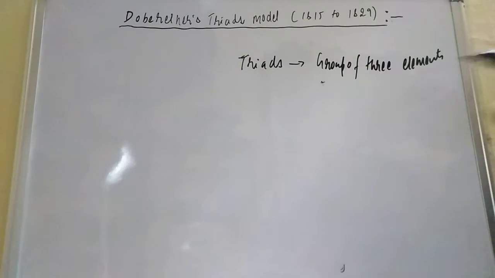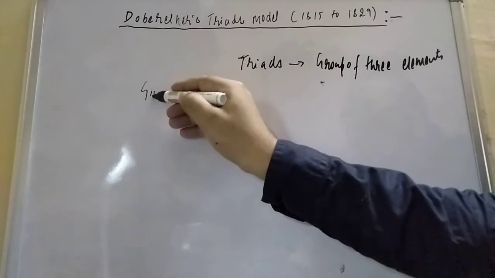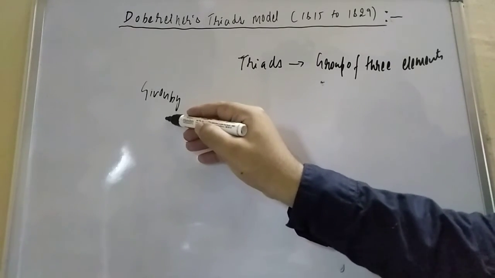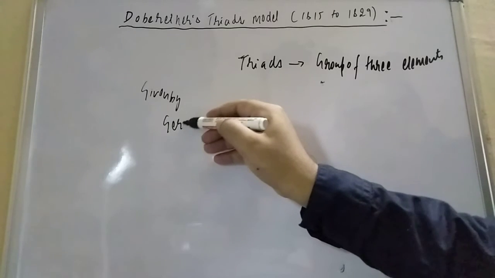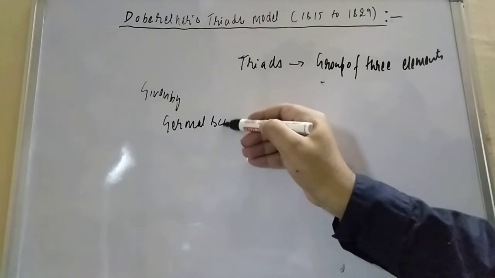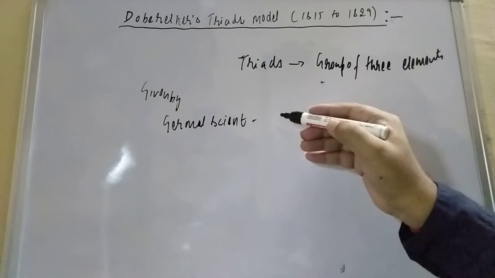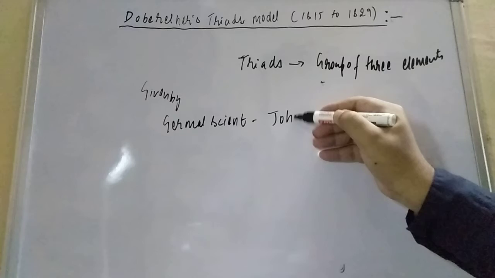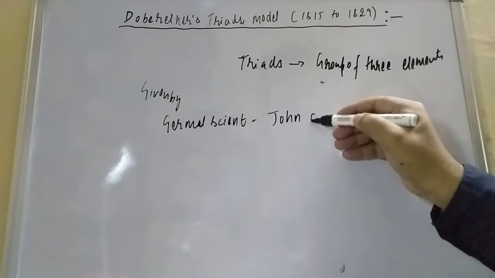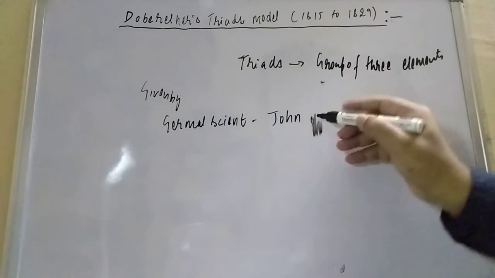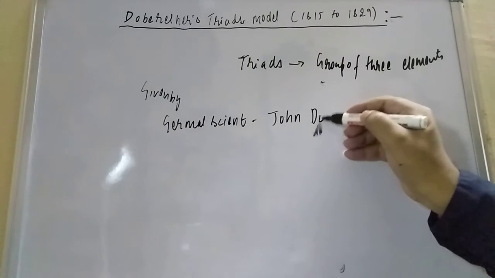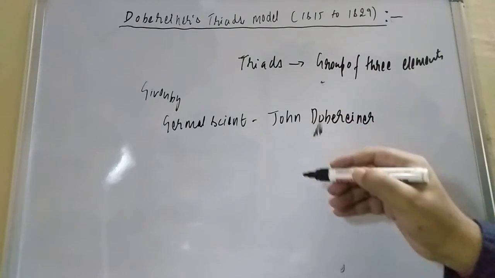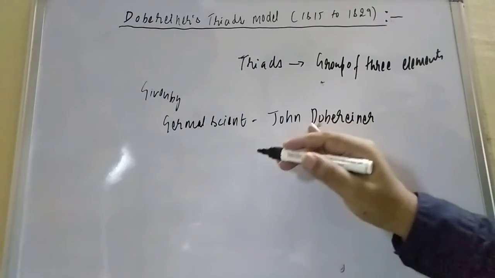Now let us see who gave this model. It was given by a German scientist, John Dobereiner.